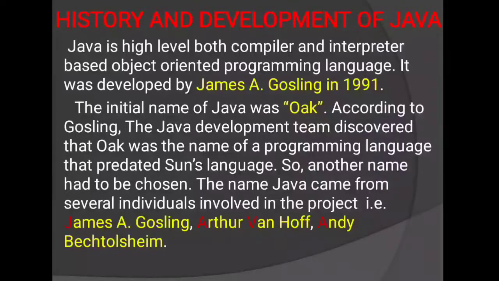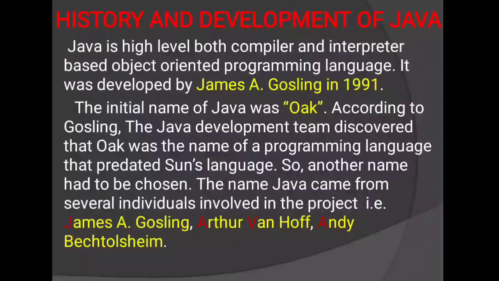According to Gosling, the Java development team discovered that Oak was the name of a programming language that predated Sun's language. Means when they wanted to patent this language, that time they came to know that using this name, another language is already there, so they could not patent using this name. So another name had to be chosen.